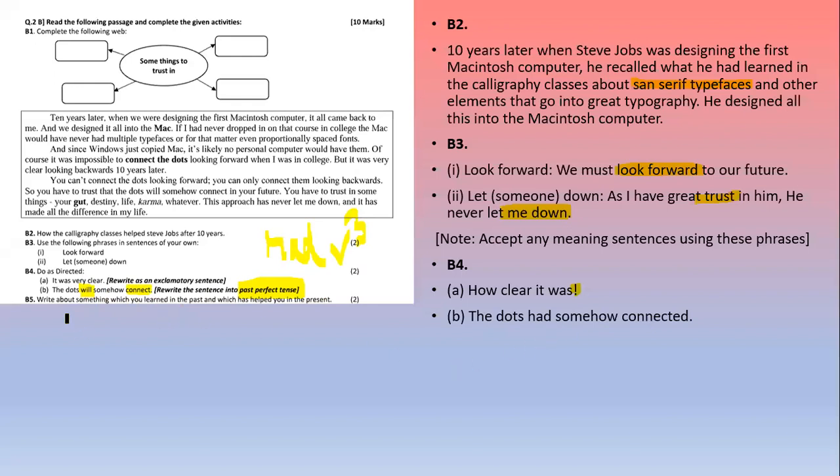Last question. Write about something which you learned in the past and which has helped you in the present. Now here, this answer is a personal response answer. So here, you have to write your own answer. And no answer is wrong. Whatever you have learned in the past, which is benefiting you in the present, you have to write that. So I have written one example.